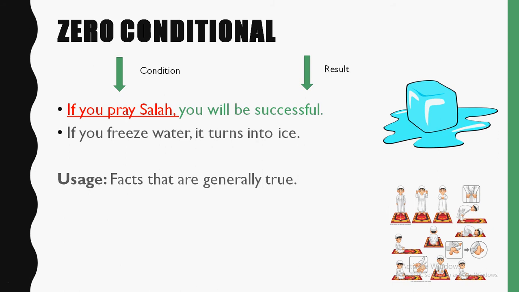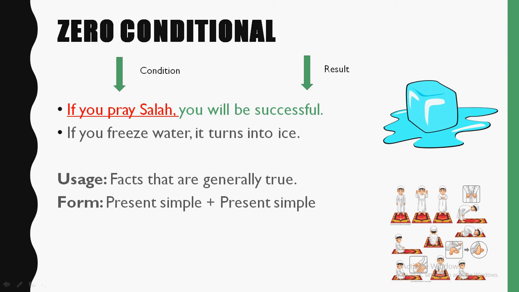So when do we use the zero conditional? We use the zero conditional to express facts that are generally true. So if something is generally true and it doesn't change, it could be a scientific fact, then you would use the zero conditional. Like the example we have, if you freeze water, it turns into ice. And also, if you pray salah, this success is guaranteed by Allah. If you pray salah, you will be successful.